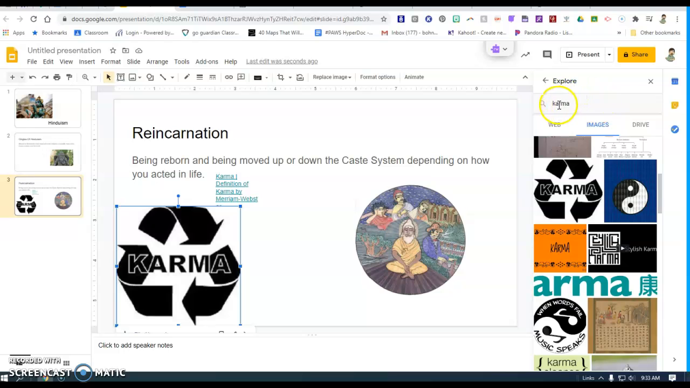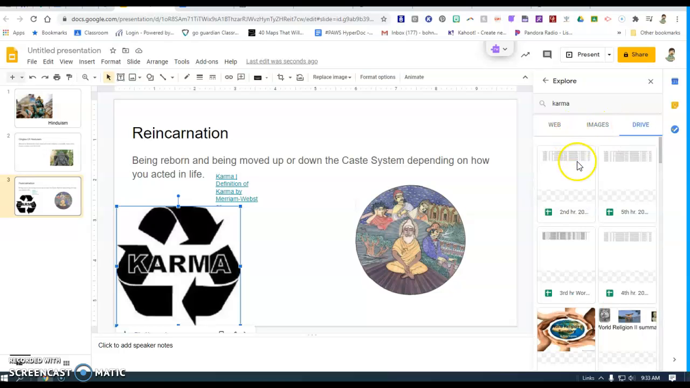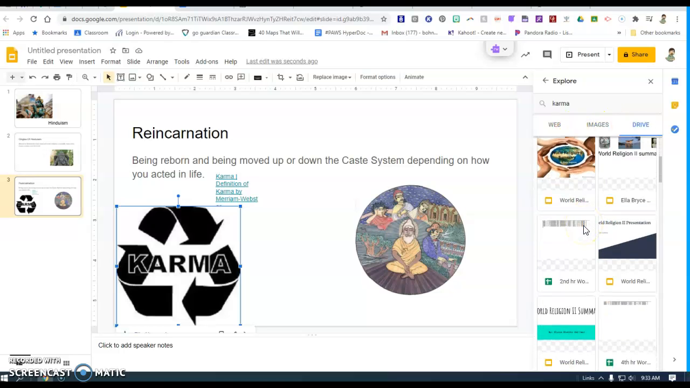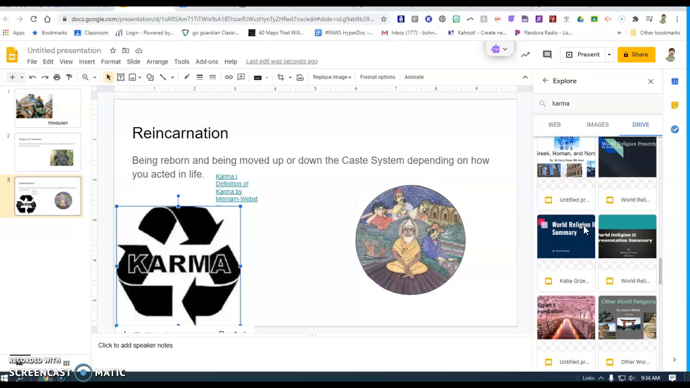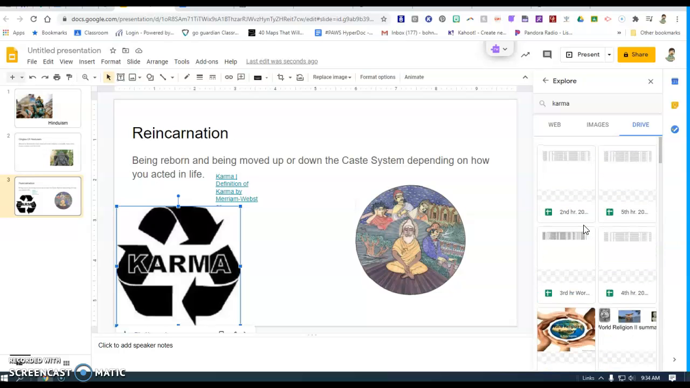Now, let's say you actually did the homework for this section and you did the vocabulary and you wanted to know what that was. That should be in your drive. So if you clicked on drive, it'll show you all the stuff. This is all the stuff I have in my drive that has the word karma in it. A lot of that is student work that gets shared with me, but again, that's everything in my drive with karma in it. So, some cool stuff you can do with the Explore button, and I hope you use it, hope you enjoy. I will see you later.